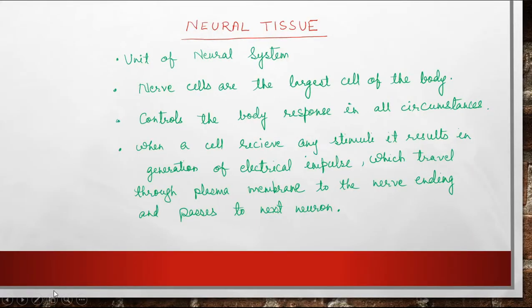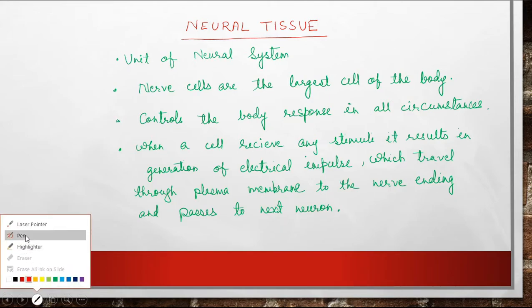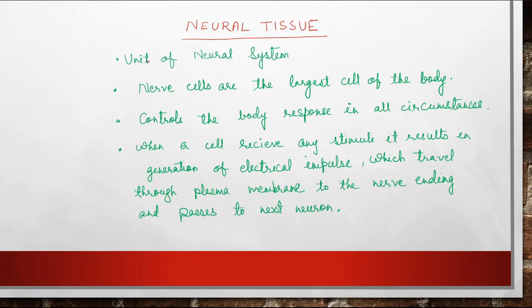Now the fourth type of animal tissue is known as neural tissue. It consists of nerve cells. The nerve cells are the largest cells of our human body. They control the body's response in all circumstances. When a cell receives any stimulus, it results in the generation of an electrical impulse, which travels through the plasma membrane to the nerve ending and passes to the next neuron. In this way they carry the information, the stimulus as well as commands, to different parts of the body, to the brain, etc., and help in control and coordination.